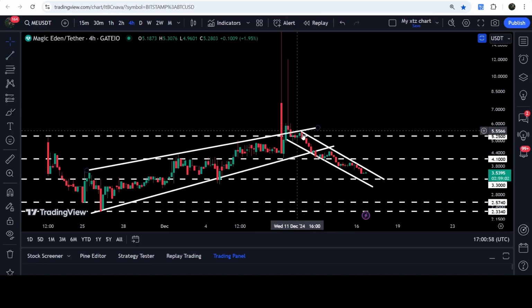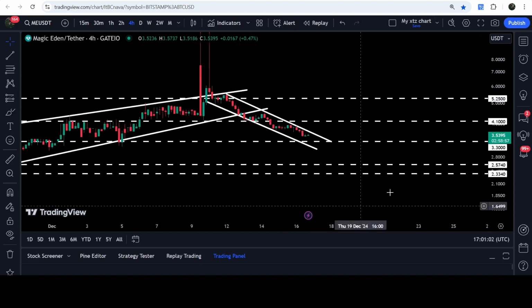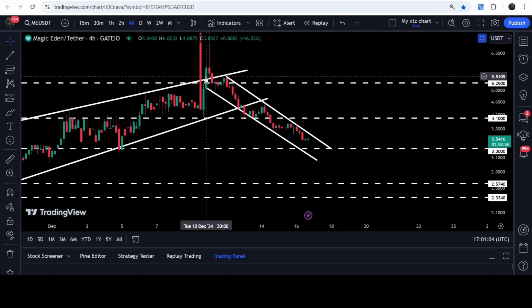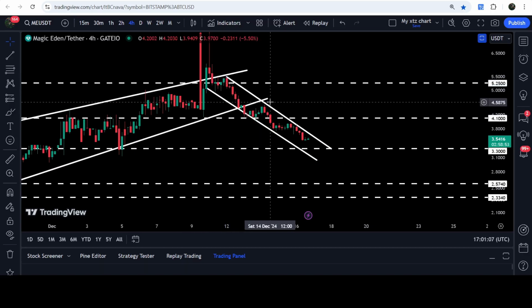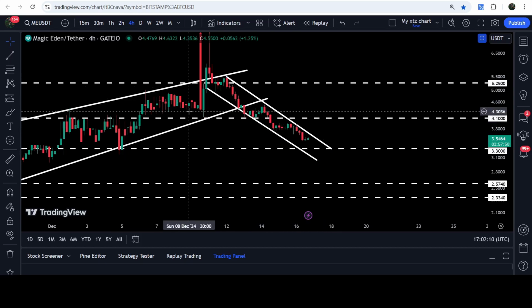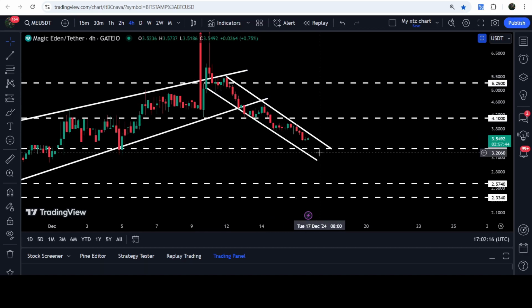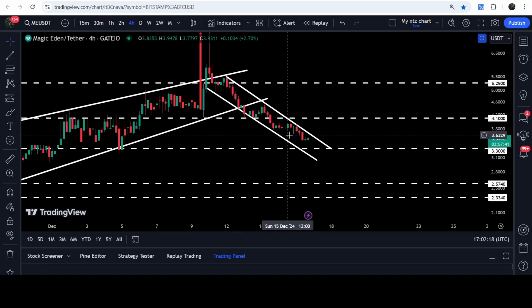Now, recently, we have broken down the support of this rising wedge pattern, but while moving to the downside, the price has formed a down channel. You can see that we had a bounce, rejection, bounce, rejection, bounce, rejection. Very nicely, it is moving to the downside inside this channel. And like the previous pattern, this rising wedge pattern was a bearish bias move. This down channel is a bullish bias move, but we don't know how far the price can move down inside this channel, but eventually it can break it out.